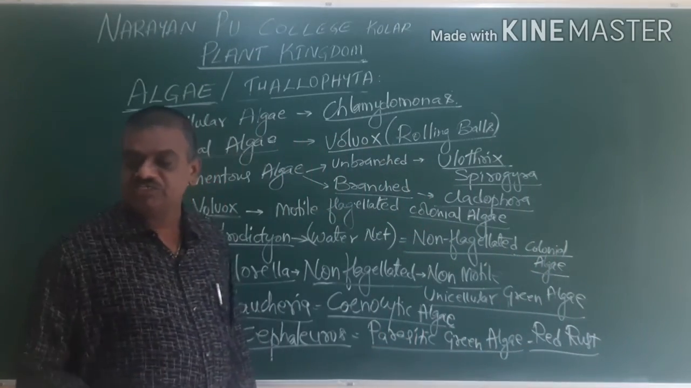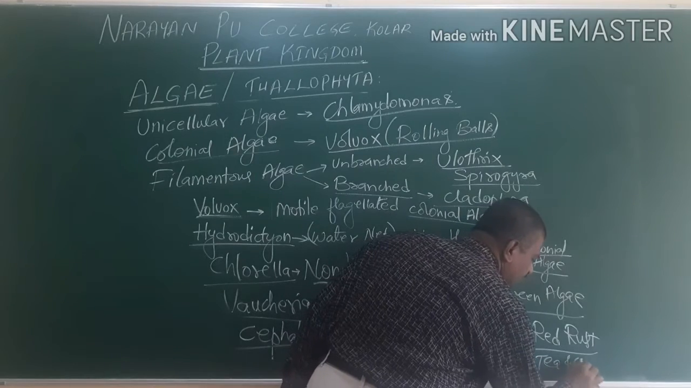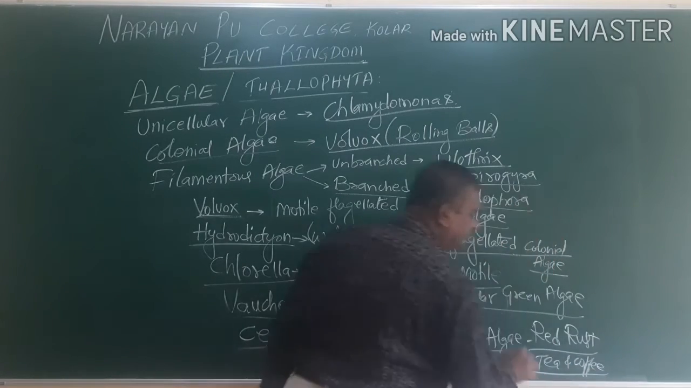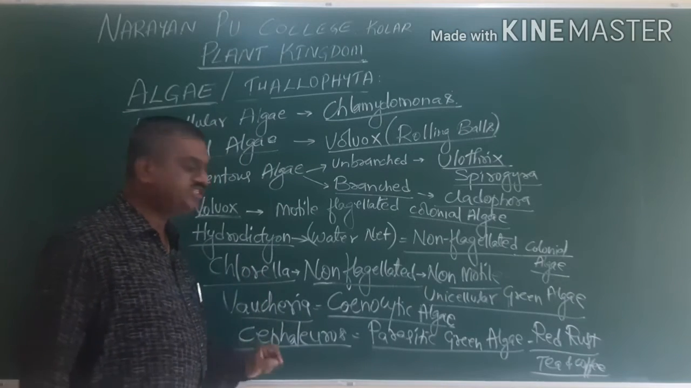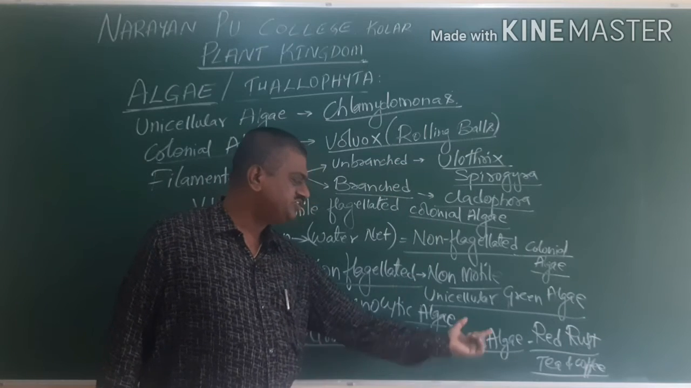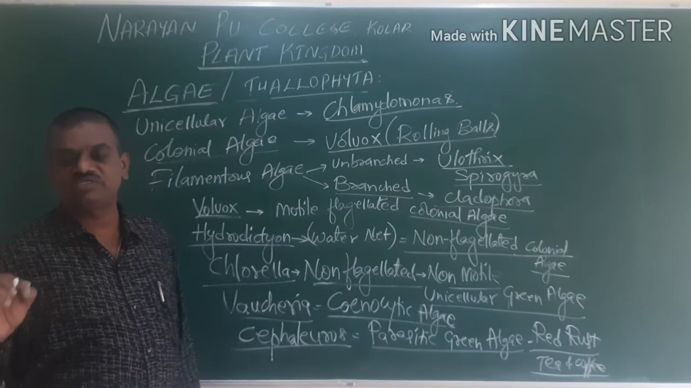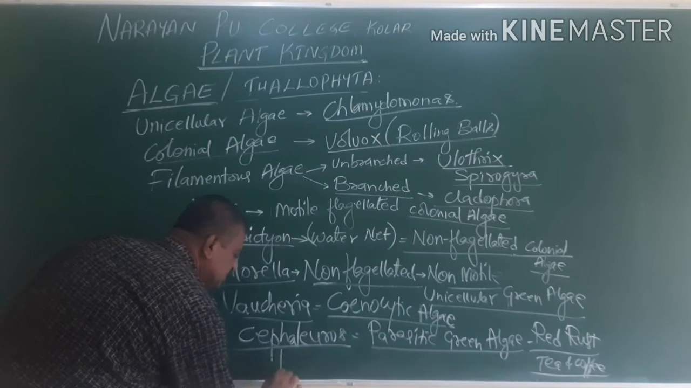So red rust disease can be noticed in tea and coffee plants. In tea and coffee plants, there is a presence of red rust disease. This is a parasite which depends upon another plant, but it is green algae that causes a disease called red rust disease. So we go for one more called kelp.